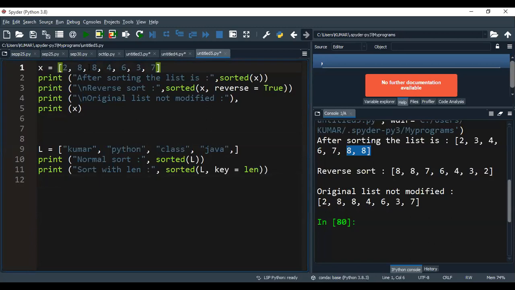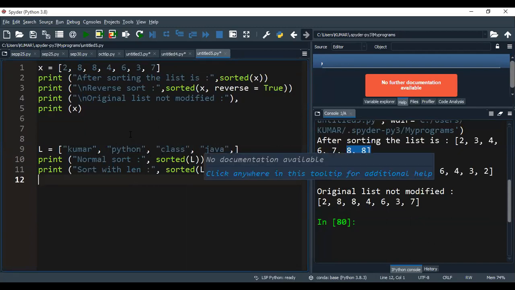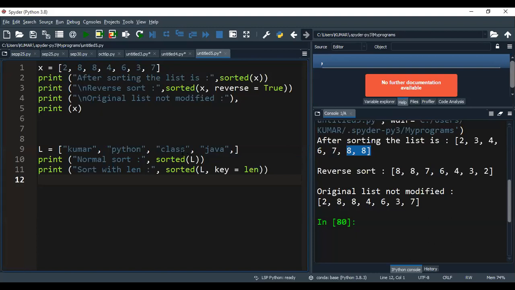You know that a list is a collection of elements of different data types, and a tuple is also a collection of elements of different data types. For that reason I am taking L, that is a list actually. I am taking strings now: Kumar, Python, class, Java. So normal sort, for example, I am giving normal sorting only. Sorted of L. According to string ordering, alphabetical order only, class will be first. After that you get Java, then you get Kumar, after that you get Python. So let me run this code first.